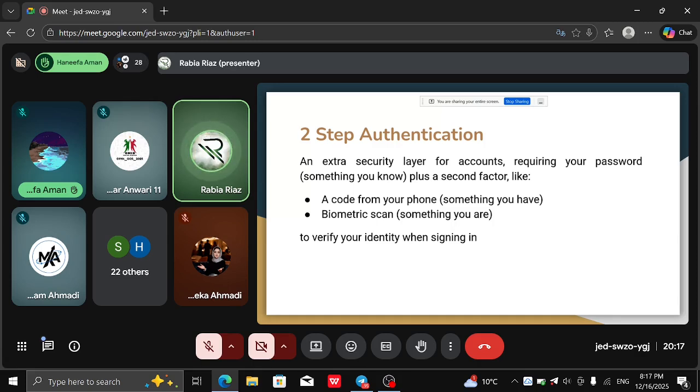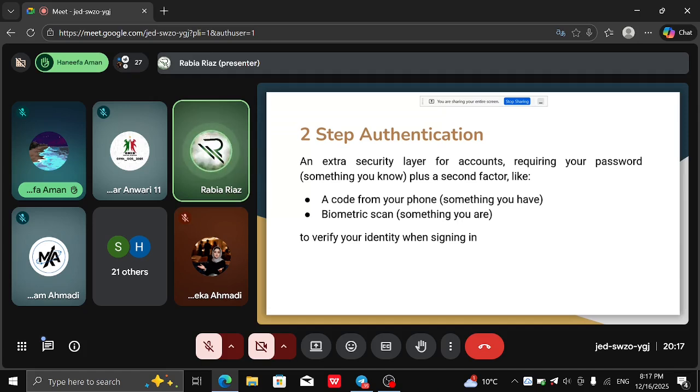So these are three things. First step, you need to have something you know, something you said earlier, that is your password, something you have, your phone that will receive a code, and something you are, your biometric scan, right? So first step, you log in using your username and password. The second step is you verify yourself again through a code or biometric scan. That is our two-step authentication.